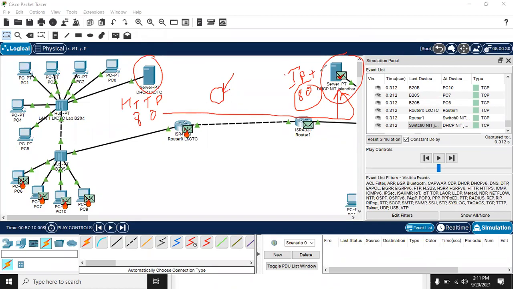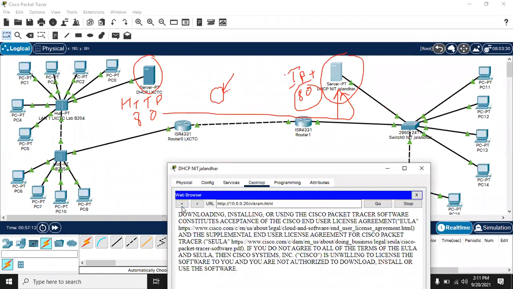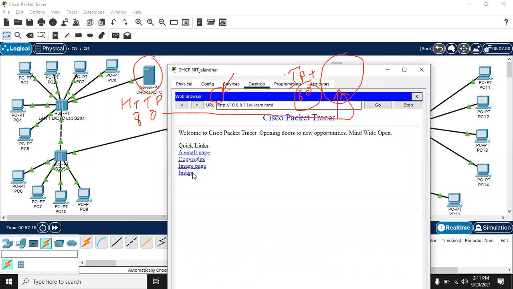Getting this for HTTP. Let's come back to real-time mode and now check it. If we go back to this web page, we could. So this is how fast.